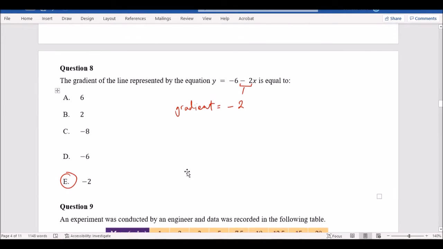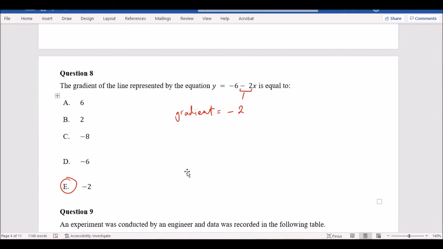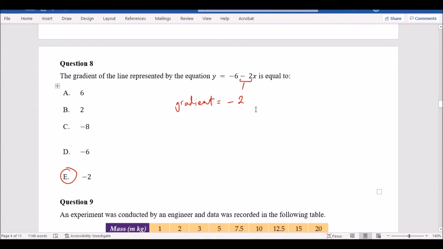Alright, question 8. The gradient represented in the following equation. So what's the gradient here? Remember, the gradient is the number that's paired with the x. So it's always with the x there. So the gradient is -2. Also remember, if you're asked to draw the line, if you have a gradient that's a whole number, just put it over 1. If it's a fraction, that's already the rise over run.